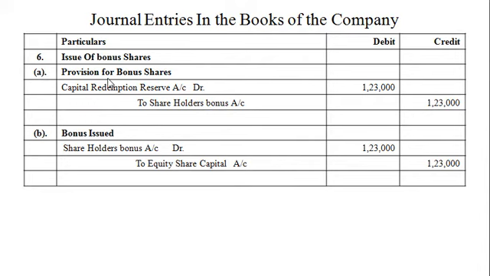Next entry for bonus shares. First entry for provision of bonus shares: capital redemption reserve account debit to shareholders bonus account rupees 1,23,000. And second entry for issue of bonus shares: shareholders bonus account debit rupees 1,23,000 to equity share capital account rupees 1,23,000.